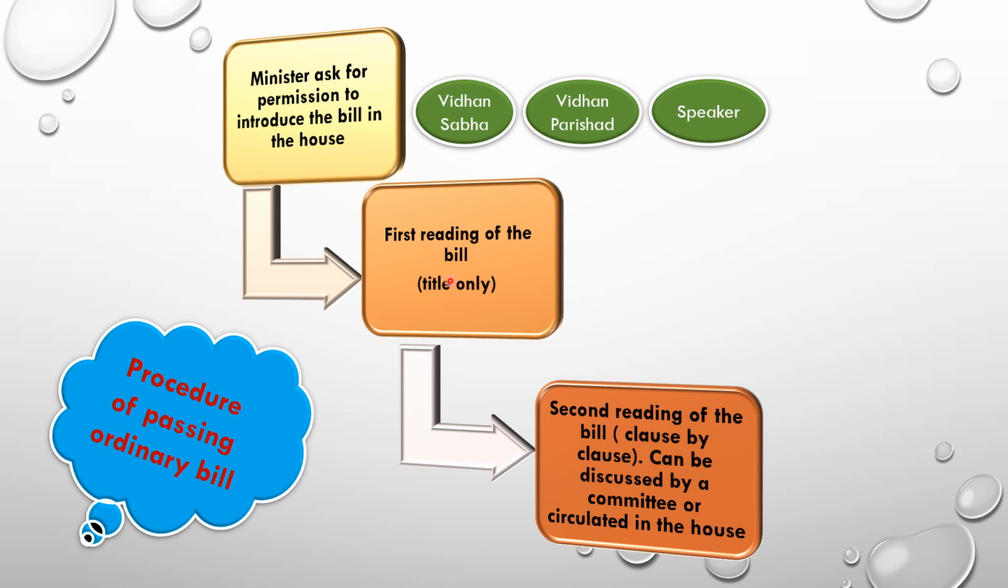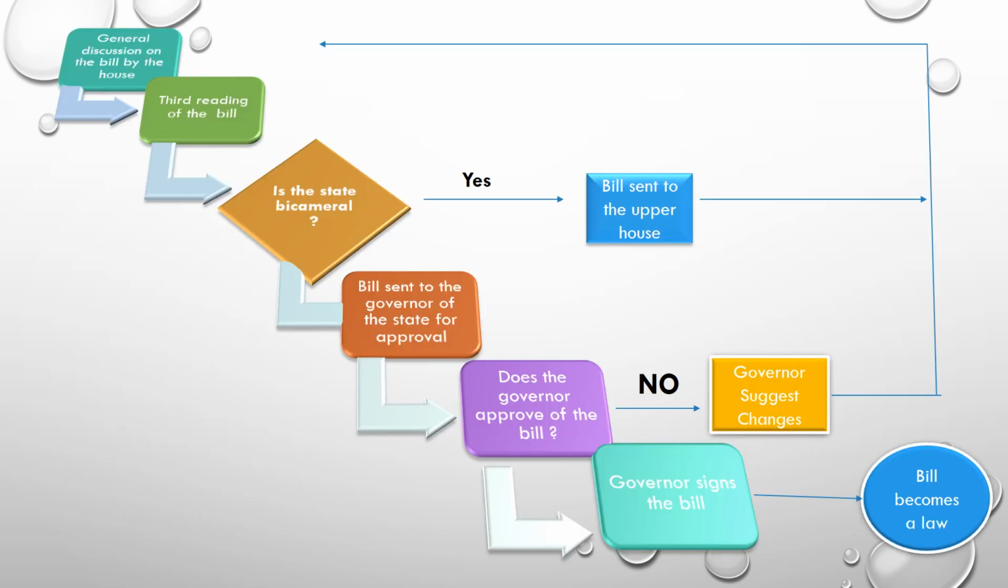Is it clear? Then in the second reading, there will be a general discussion of the bill, and the house can send the bill to different committees for further discussion, and it can even send it to the people for their opinion. After the bill comes back to the house, it is discussed in great detail, clause by clause. Now after the general discussion, the bill is sent for the third reading. And the third reading happens only if the bill has passed through the first two stages.